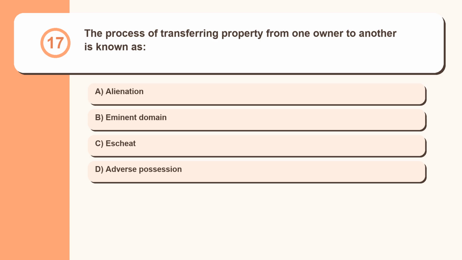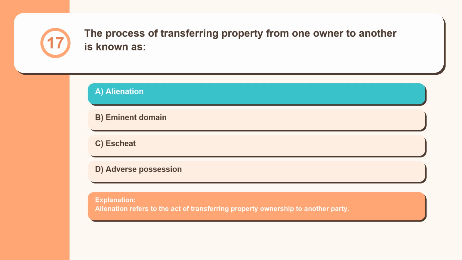Question 17. The process of transferring property from one owner to another is known as: alienation, eminent domain, escheat, adverse possession. Alienation refers to the act of transferring property ownership to another party.